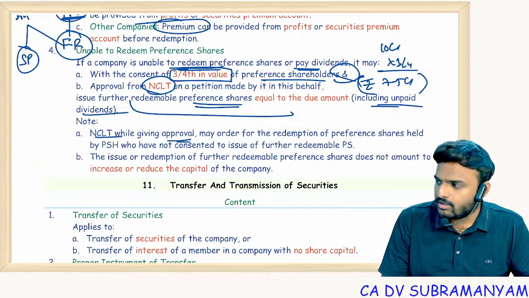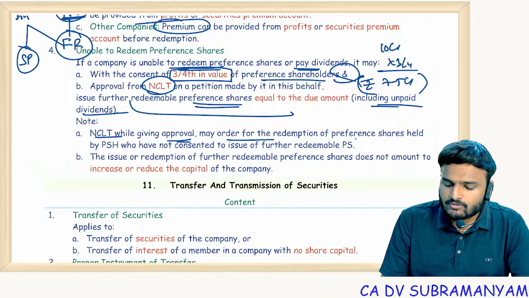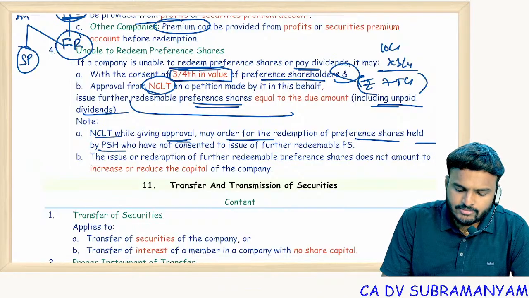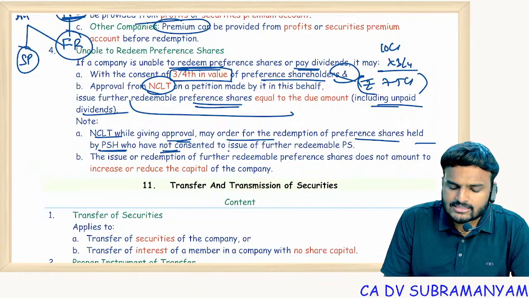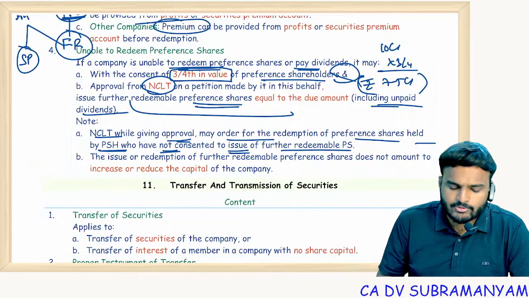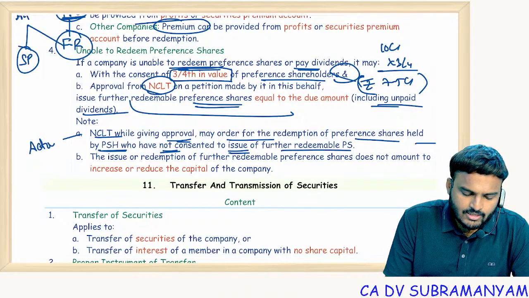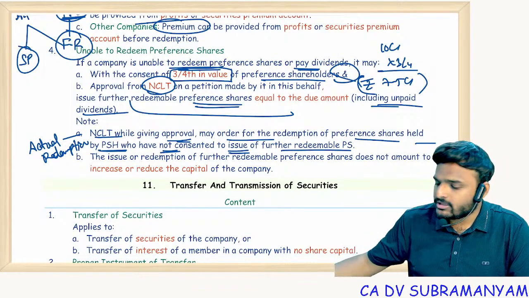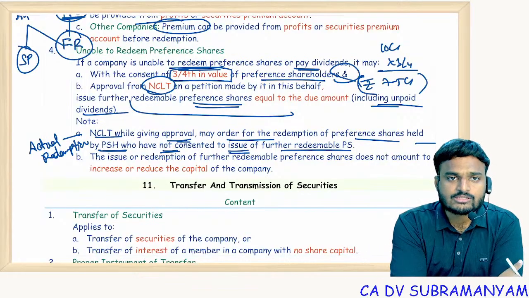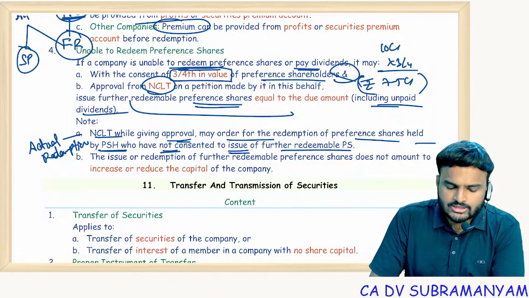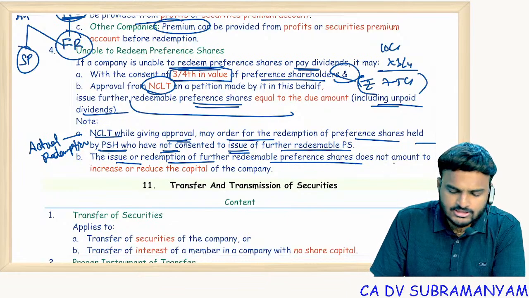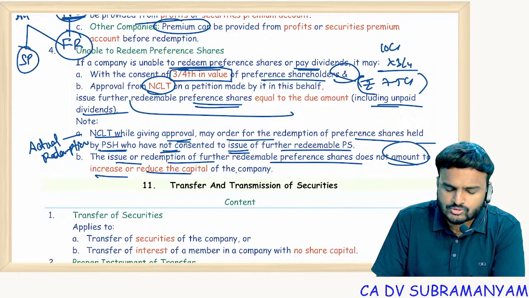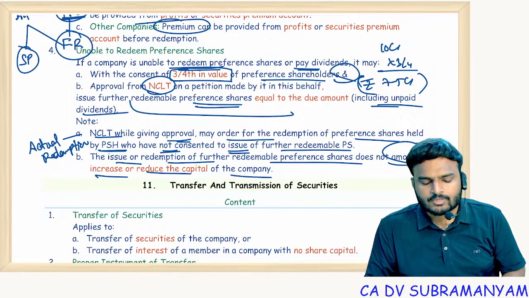NCLT, while giving approval, may order the redemption of preference shares held by preference shareholders who have not consented to the issue of further redeemable preference shares. That means for them, actual redemption. Dissenting shareholders have only one option, actual redemption, whereas for approving shareholders it is deemed redemption. The issue or redemption of further redeemable preference shares does not amount to an increase or reduction of the capital of the company.